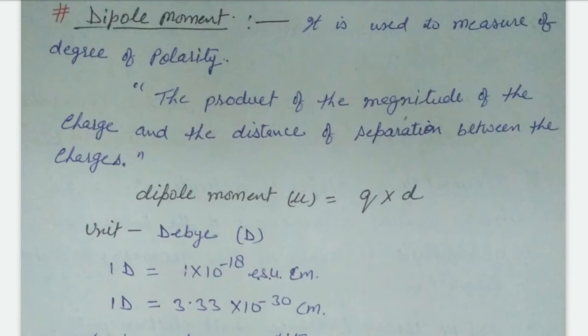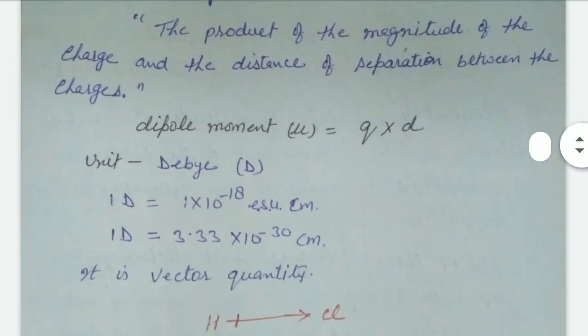Magnitude of charge is denoted by Q, and the distance of separation between the charged atoms is denoted by D. Therefore, dipole moment mu equals Q multiplied by D. The unit of dipole moment is the debye, denoted by capital D. 1 debye is equal to 10 to the power minus 18 ESU centimeter, or 3.33 into 10 to the power minus 30 coulomb meter. It is a vector quantity.